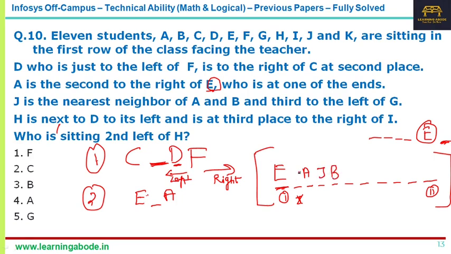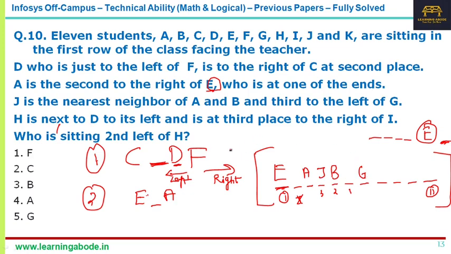J is also third to the left of G. So this is the third left, this is second left, first left, so G is here.